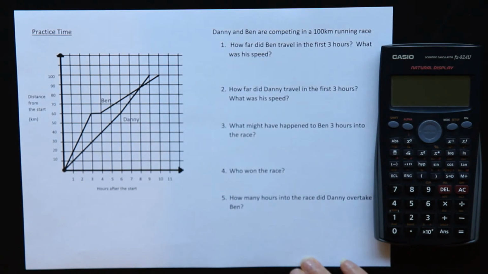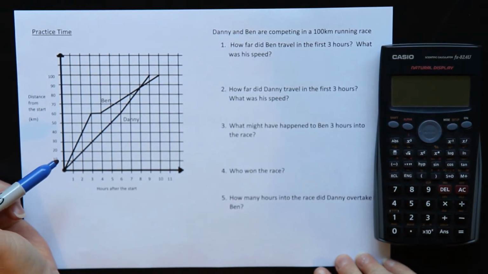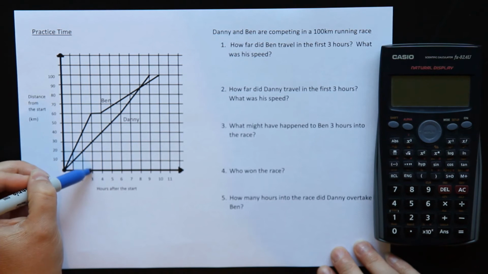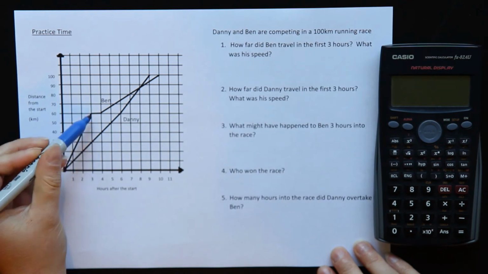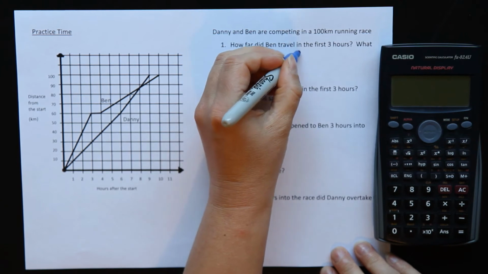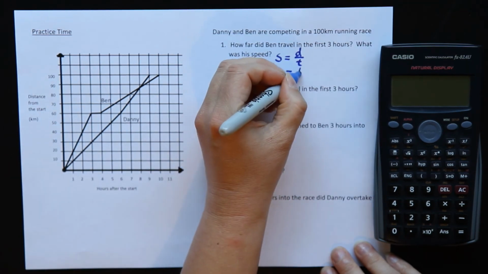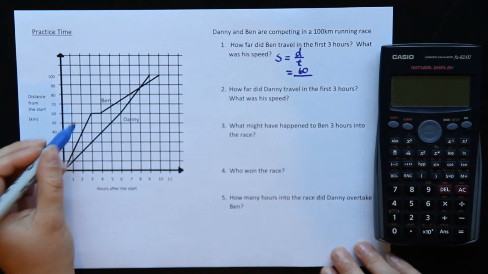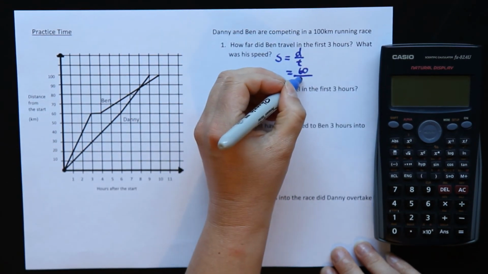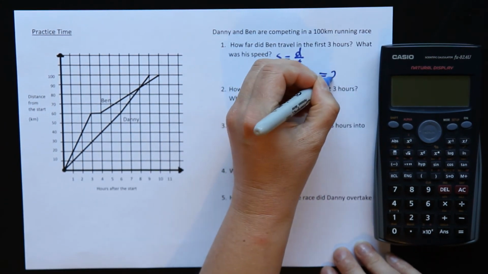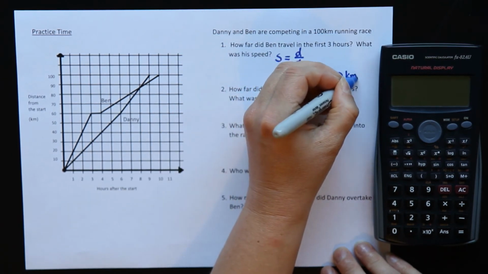How far did Ben travel in the first 3 hours? What was his speed? Okay, so Ben, 1, 2, 3. In his first 3 hours, that goes to there. We want to know his speed. Speed is equal to distance over time. In 3 hours, his distance from the start was 60 kilometres. The time that took him was 3 hours, it gave that one to us. 60 divided by 3 is equal to 20 kilometres per hour.